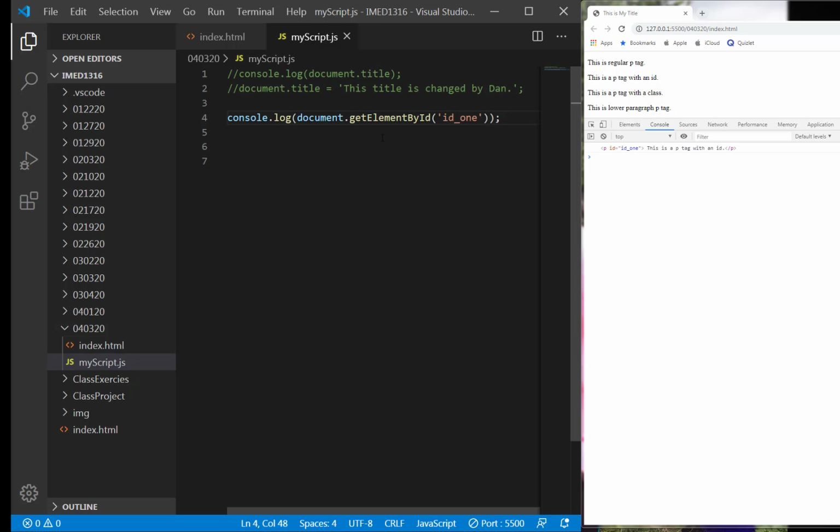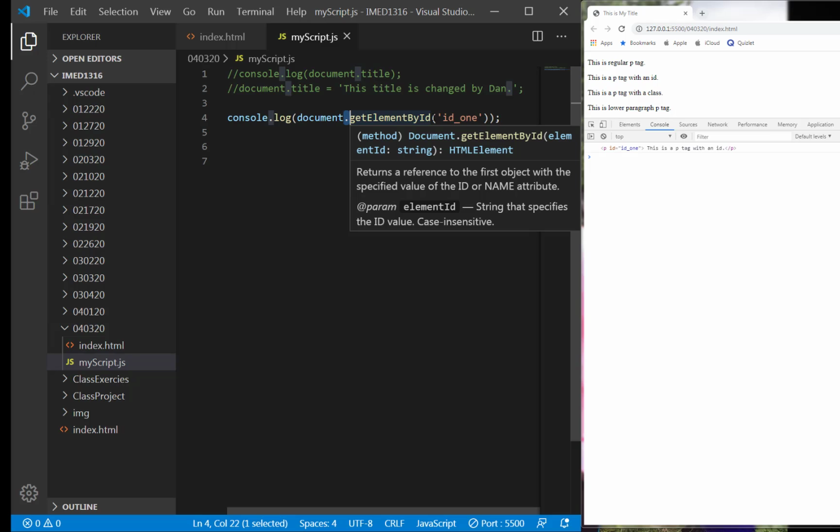So let me explain what we just did. Remember how we did the hello world? The hello world is now no longer this. What you're passing through is a string, which is the actual ID right here. But this is the variable called document, and document has a period syntax, which makes it into what's called a method. A method is an action.